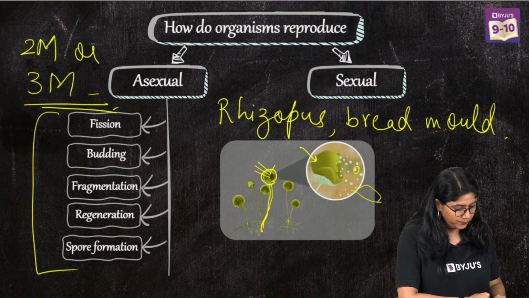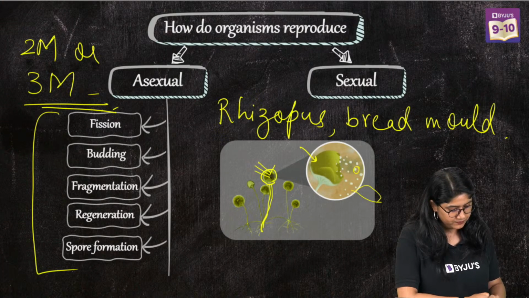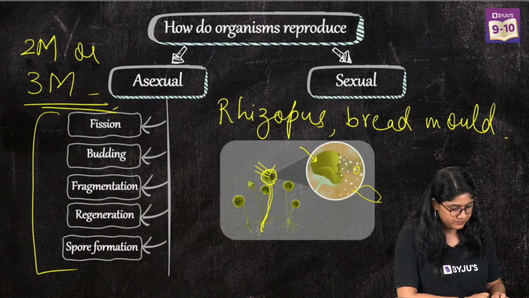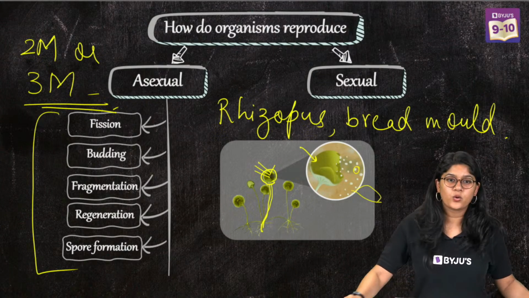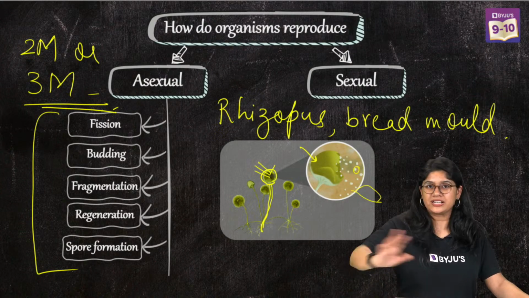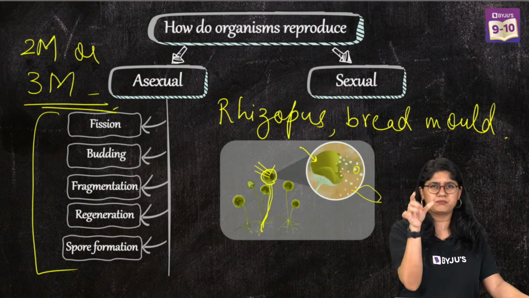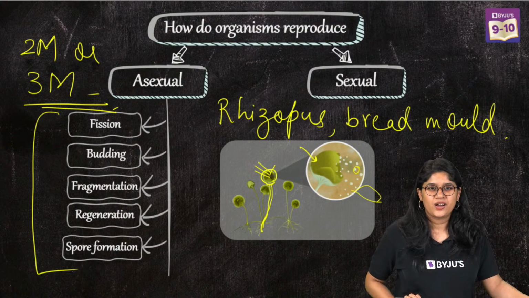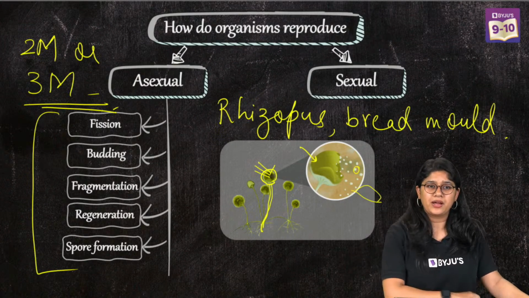I hope that till over here we are clear, right? We will discuss the monocot zygote later, but that's not a part of the syllabus. We'll have a brief discussion about it, but not now. Okay, let's move ahead, everyone.